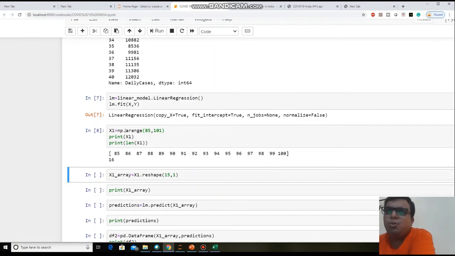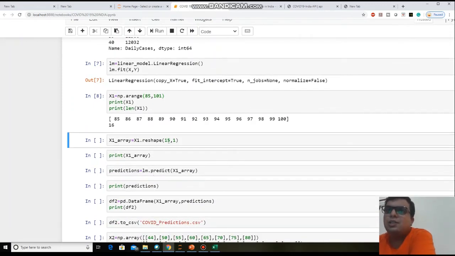Now you need to change this array to a two-dimensional array, so for that we are using the reshape function. Because you have 16 days, you need to create 16 rows and one column. That's why I am using x1.reshape(16, 1).